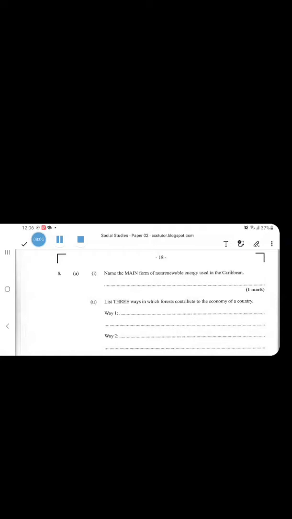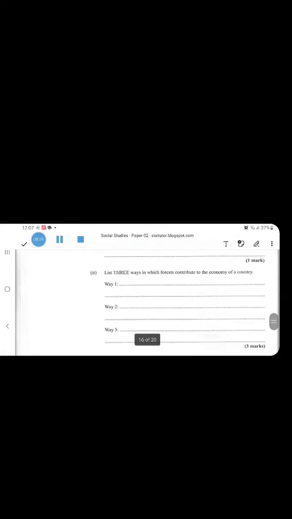Way 1, ecotourism, right? Forests in a country can be used as an ecotourism destination, where tourists or locals can visit for bird watching, camping, etc. for a small fee. Way 1, easy question.